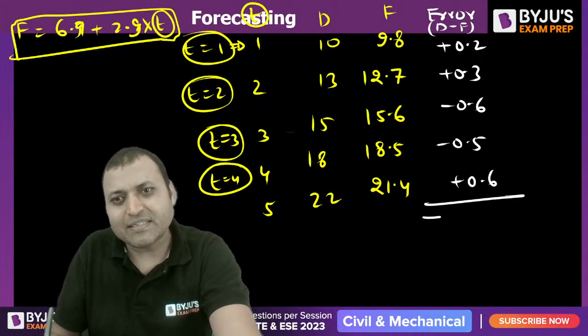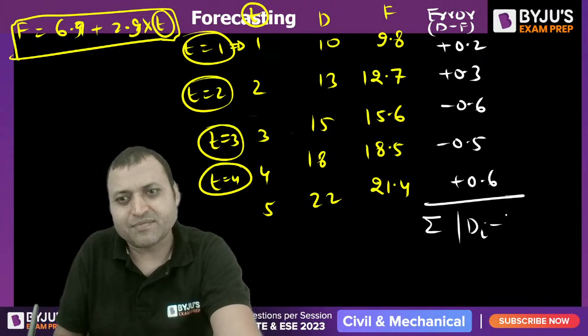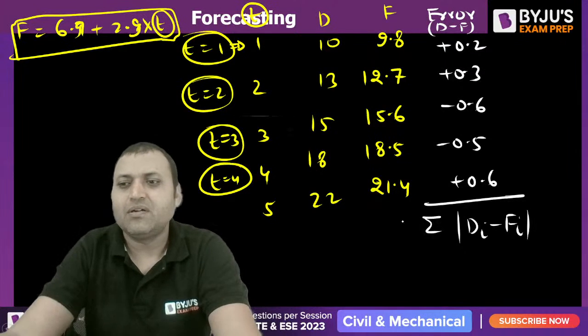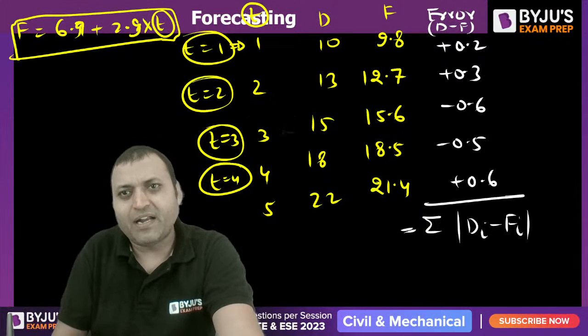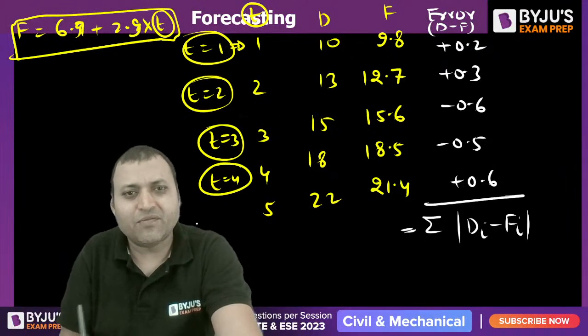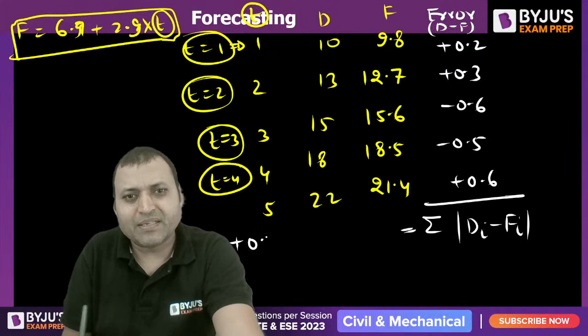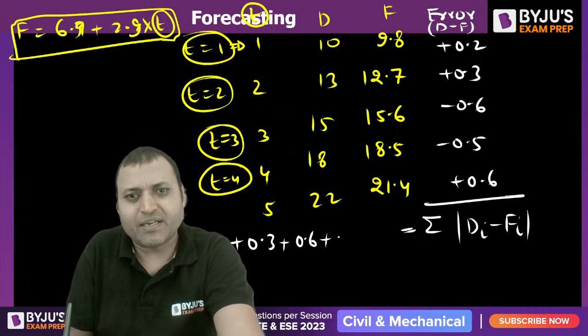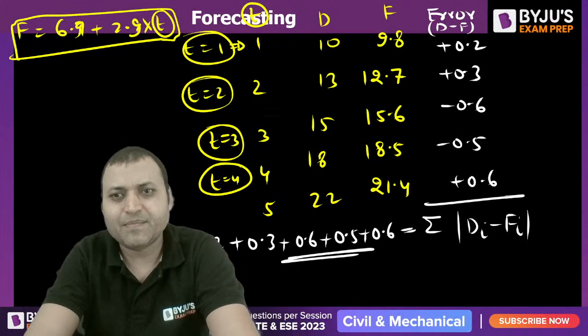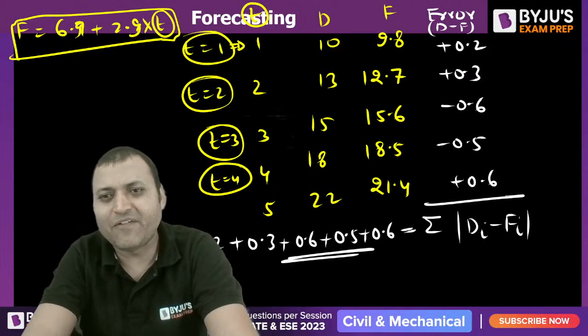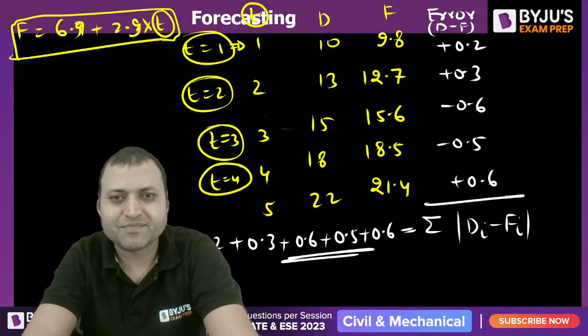So what is the sum of absolute deviation? Take the positive sign, make all of them positive. 0.2 plus 0.3 plus 0.6 plus 0.5 plus 0.6 will be the answer. It is the sum of absolute deviation.